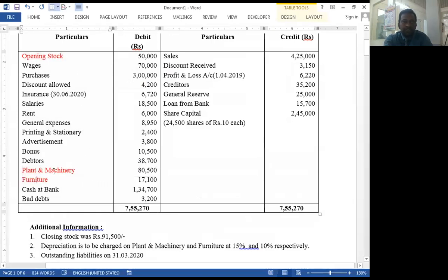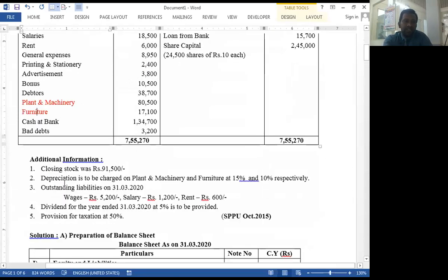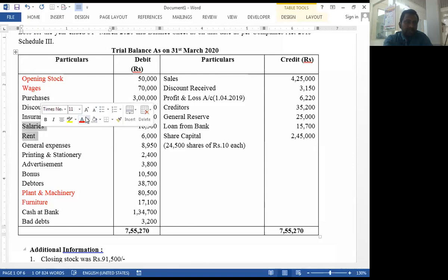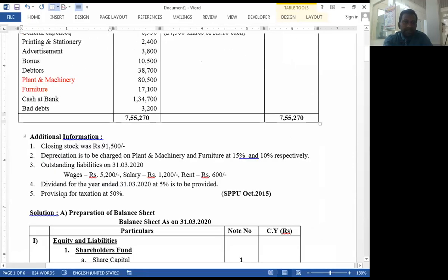The rate is given as an instruction. There is an adjustment regarding outstanding liabilities: wages, salary and rent. Then the dividend for the year ended 31st March 2020. It is the proposed dividend.